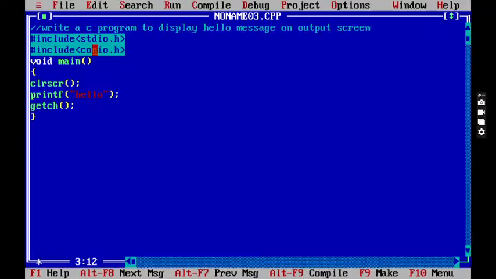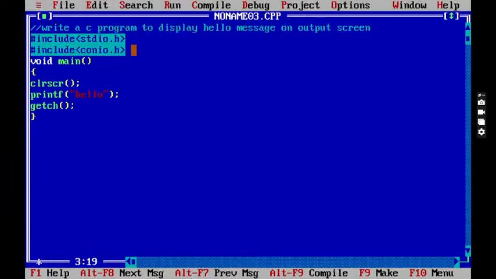For this we need not write a separate header file. It means the clrscr function and getch function are available in conio.h. When I'm using any one of these functions, it is compulsory to write conio.h. See, again I'm compiling and executing the program, and observe it. You are getting hello only one time. Sir, what about the previous answers? Because every time the clrscr function is clearing the previous outputs. That is the beauty of the clrscr function.